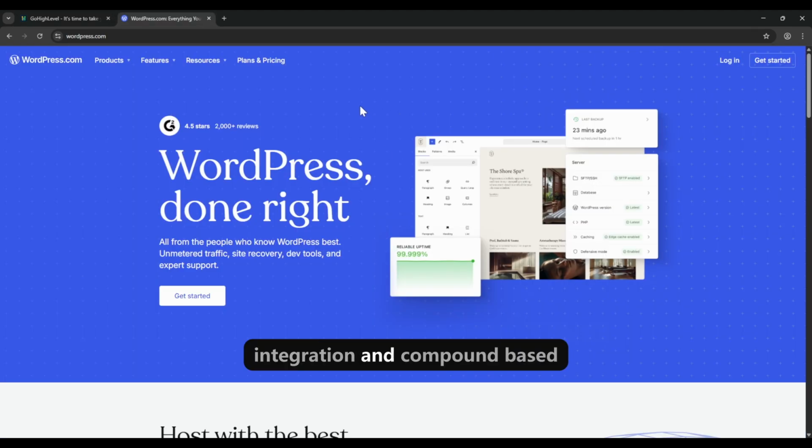Okay, so what about integration and component-based systems? Well, the most significant functional difference is not the website builder itself, but what happens after a user interacts with the site. With WordPress, your website functions as a standalone entity. To capture a lead, you need to install and configure a form plugin. To nurture that lead, you must integrate a third-party email service like MailChimp. To manage customer relationships, you need to connect a separate CRM. This creates a component-based system where you manage multiple tools, subscriptions, and integrations. While this offers the freedom to choose your own preferred tool for each task, it can also lead to data issues and compatibility issues between different services.